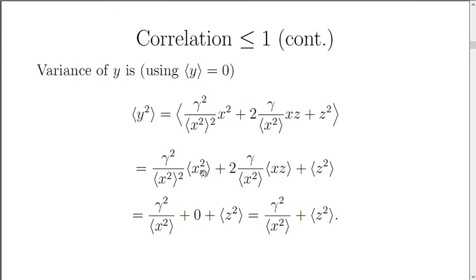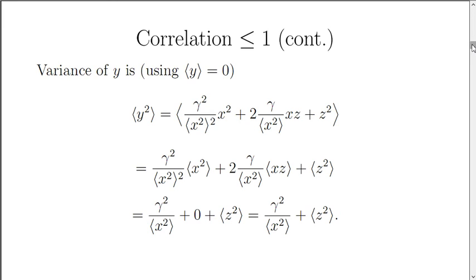Well, this expected x squared will cancel one of these expected x squared to give us this. The expected value of x times z is 0, we already figured out. And the expected value of z squared, we don't know what it is, but we do know it is not negative. So the variance of y turns out to be this.